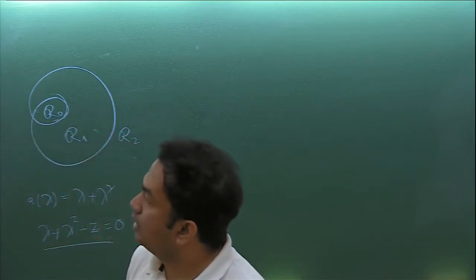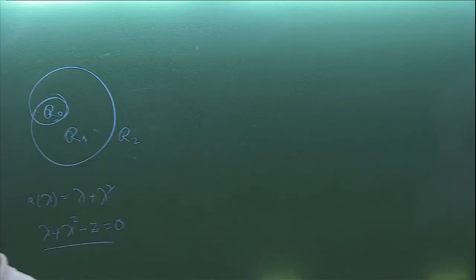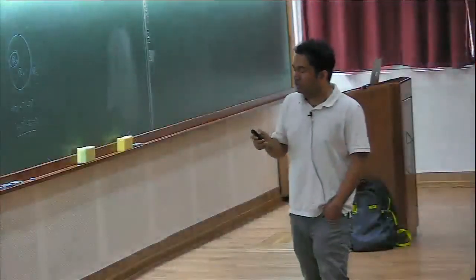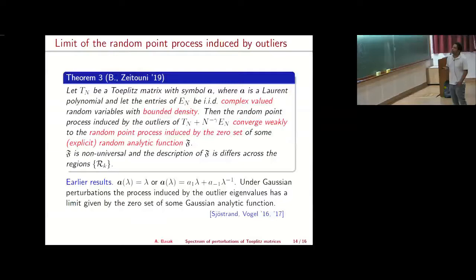Okay, so let me state the result. We have this Tn, again the same setup, with finite symbol A, and now we assume this extra condition that the entries of En are complex valued random variables with bounded density.